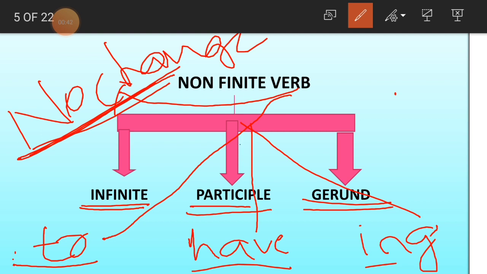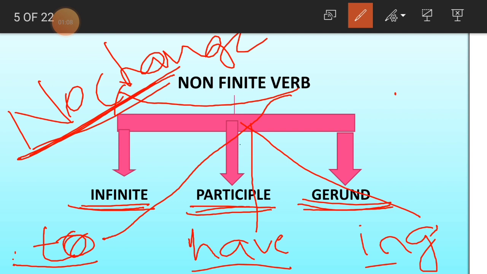Even though the tense, the person and the number is changing, the verb doesn't have any change here. And again in this non-finite verb you have got three forms here. Three types of forms here. One is infinitive, other one is participle and then the other one is gerund. Now we'll talk about the infinitive one, first one.